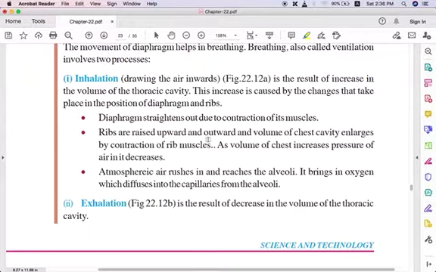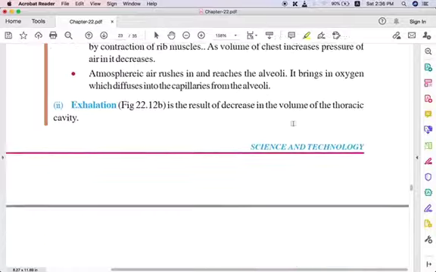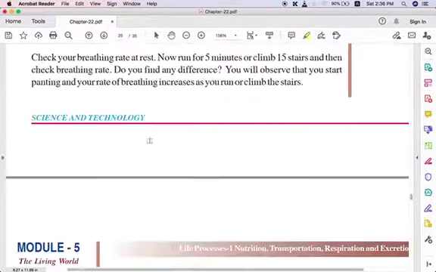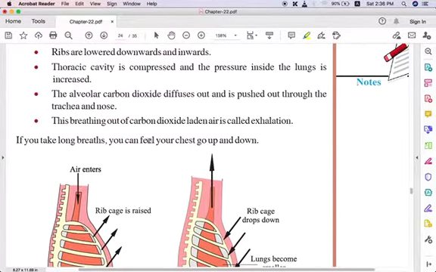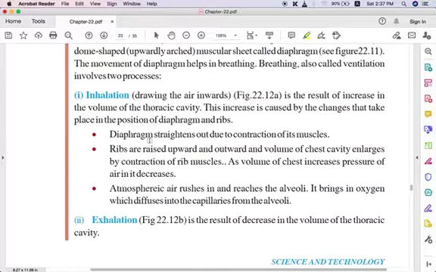So the air's pressure decreases, and the atmospheric air rushes in and reaches the alveoli. Here you can see the alveoli picture. It reaches the alveoli and brings in oxygen, right? When we inhale, oxygen is taken inside, and then further the oxygen is diffused into the capillaries from the alveoli, that you have to remember.